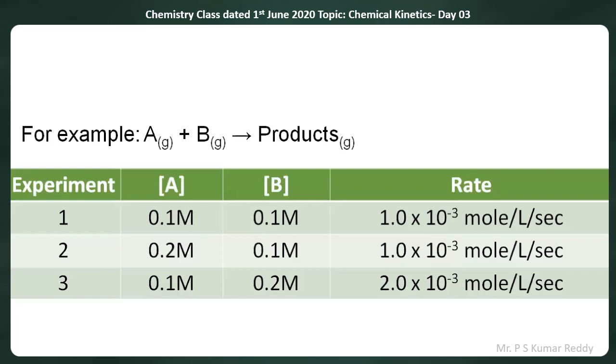In the second experiment, the concentration of A is doubled by keeping the concentration of B constant. Then it is observed that the rate of the reaction is not changing.